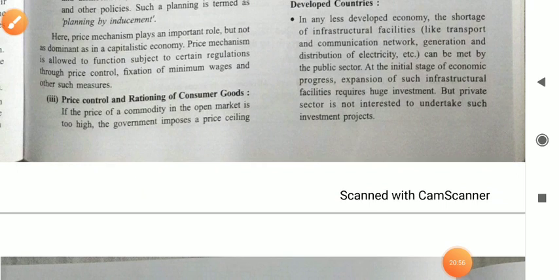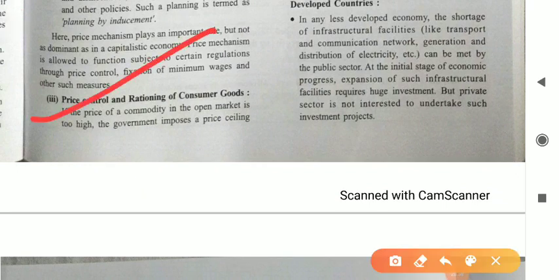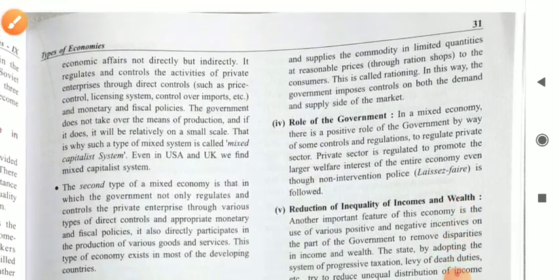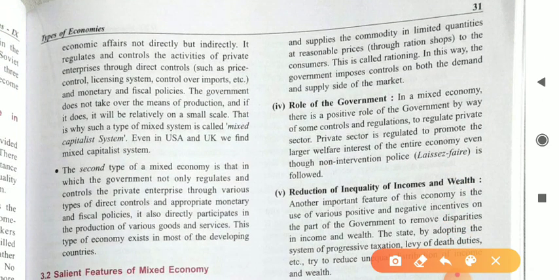Now next is price control and rationing of consumer goods. Price control means if the price of a commodity in the open market is too high, the government imposes a price ceiling on those goods, and the supply of the commodity is in limited quantity, so the government introduces ration shops. We are all familiar that in our area we have ration shops. Poor people and people who have no source of income go to these shops and buy their commodities and goods at very low prices. So the government maintains welfare by this method.